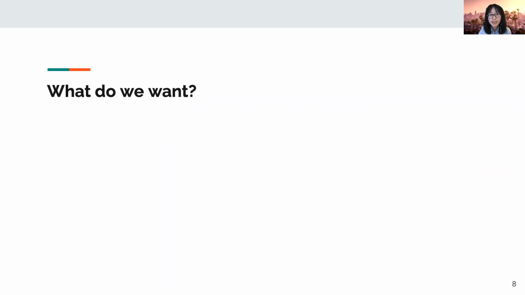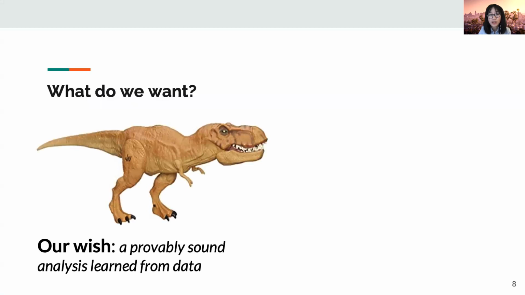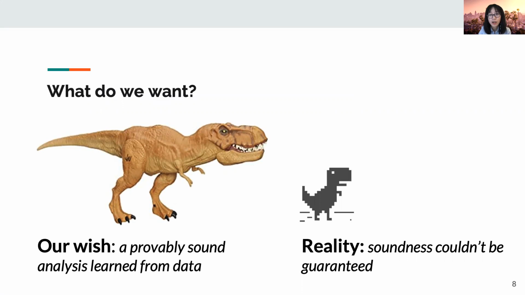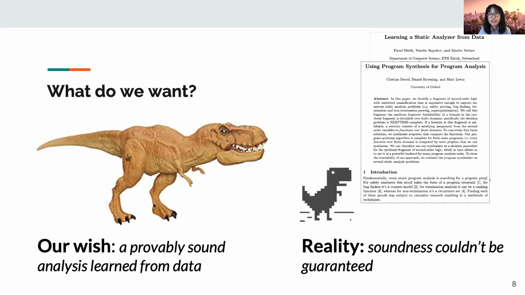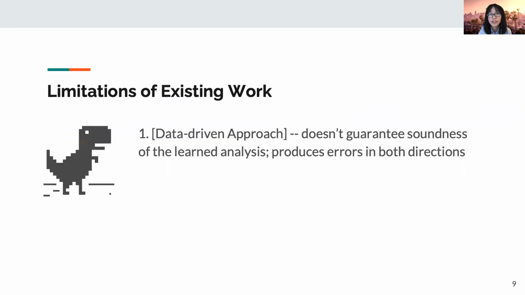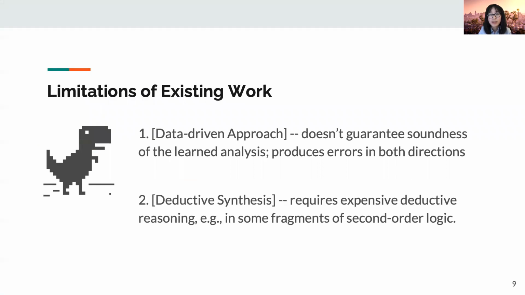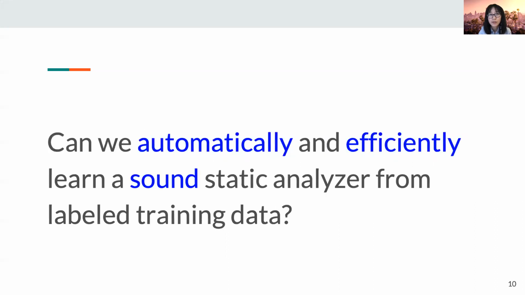We expect that there are some existing works which can learn a static analysis from data. However, it turns out that none of them can guarantee soundness. In addition to the lack of soundness, some of the existing works even require expensive deductive reasoning. Therefore, can we automatically and efficiently learn a sound static analyzer from labeled training data? It sounds ambitious, right? Here comes our idea.